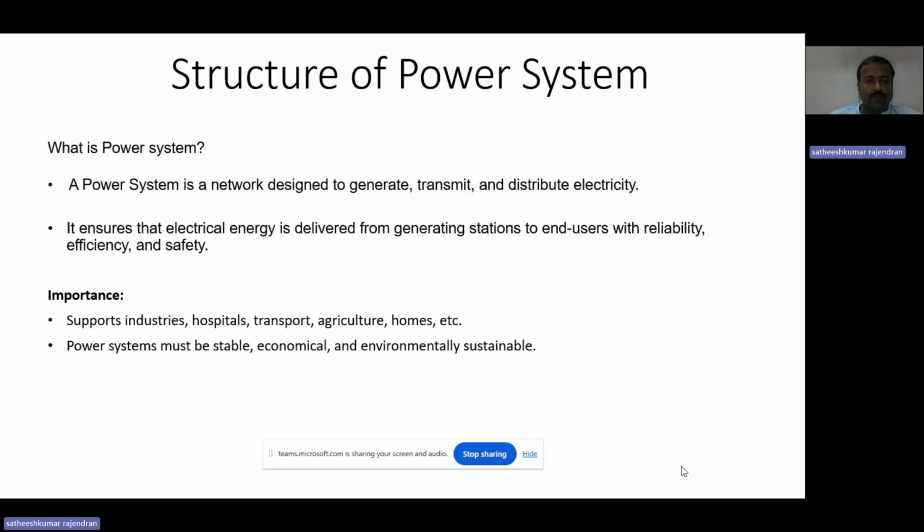So it has importance in delivering power to the consumers, where we consider loads such as industrial loads, commercial loads, agricultural loads, and residential loads. It provides important support to industries, hospitals, transport, agriculture, homes, etc. And the end user receives the electricity with stability, economically, and it should also be environmentally sustainable.